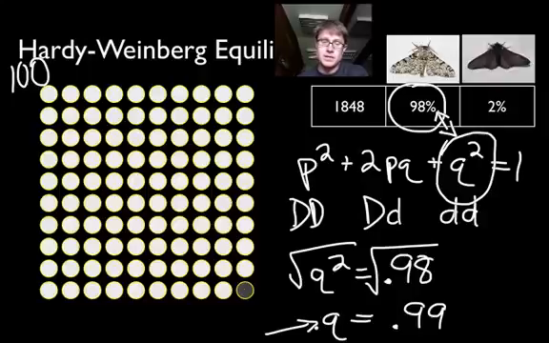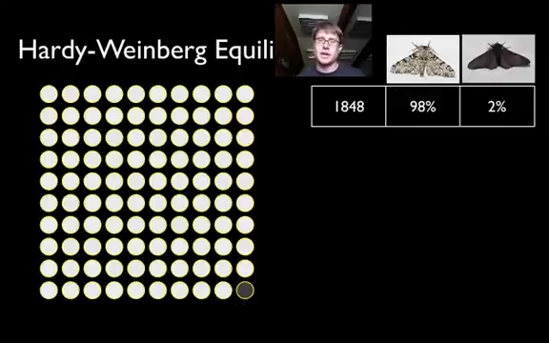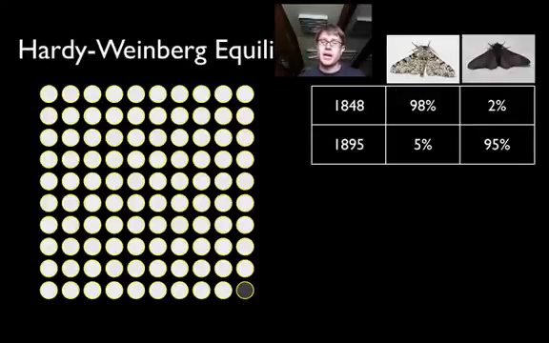That means that back in the day, in 1848, 99 out of 100 were of the light allele frequency, and only 1 out of 100 were of the dark frequency. And so that's a simple Hardy-Weinberg problem. Now let's see what happens over the next 50 years. If we check back in the next 50 years, we find that the population has changed quite a bit, or it's evolved quite a bit.